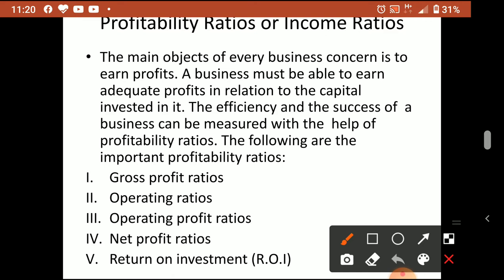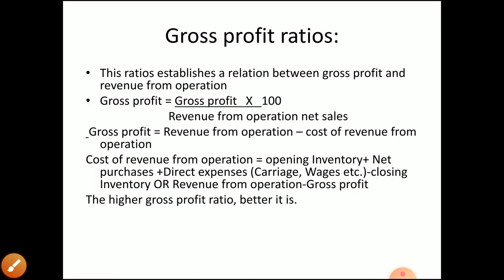Profitability means the ability to earn profit. How much the business is able to earn profit, different profits we know, all that we'll discuss under this category. In this category we have to study actually 5 ratios: gross profit ratio, operating ratio, operating profit ratio, net profit ratio, and return on investment. These are the different categories of ratios under this heading. All these are related to the profit earning capacity of the business. First we'll go to the first category, gross profit ratio.